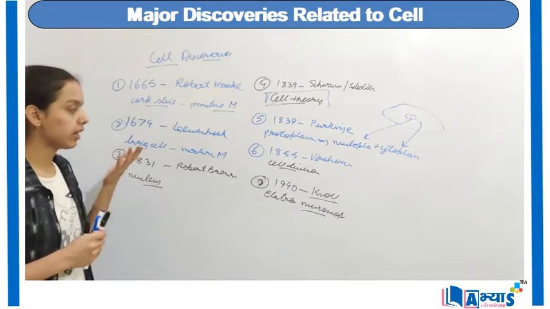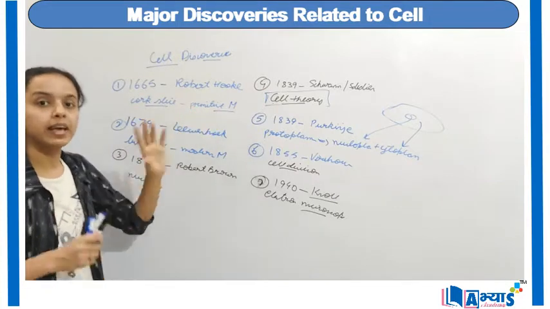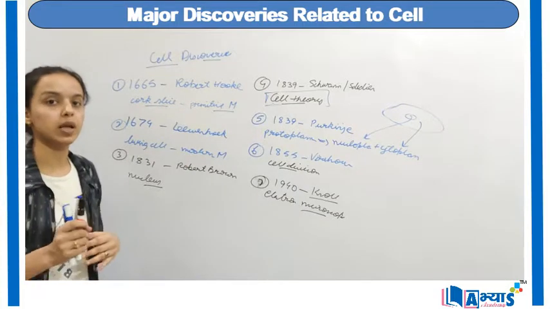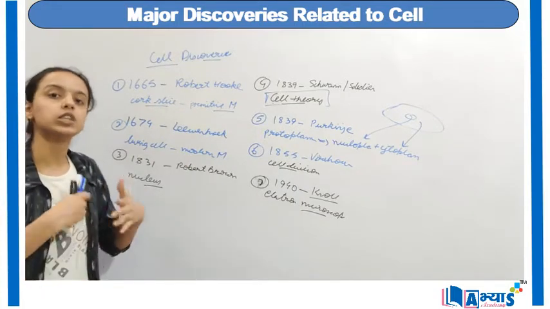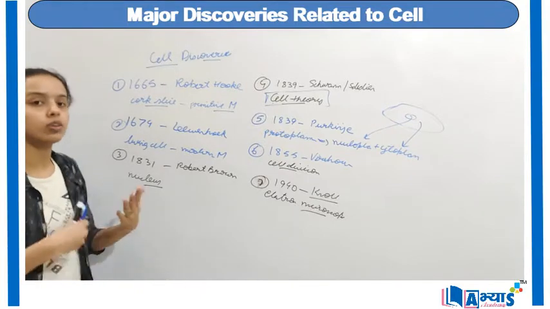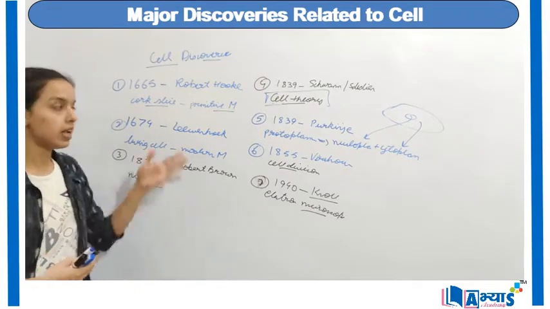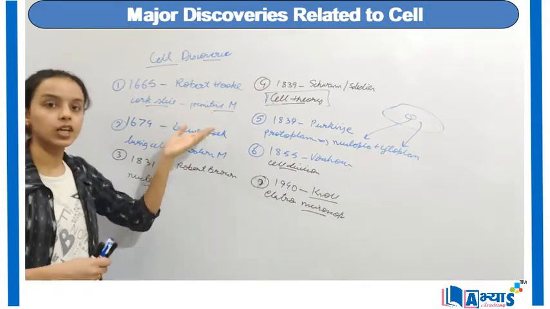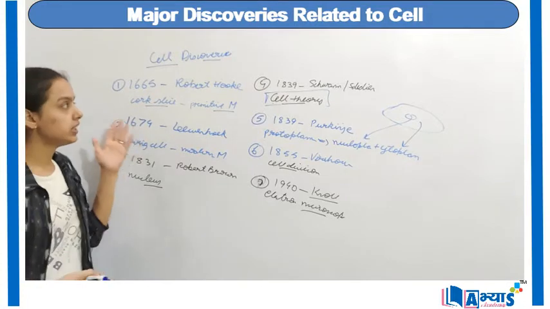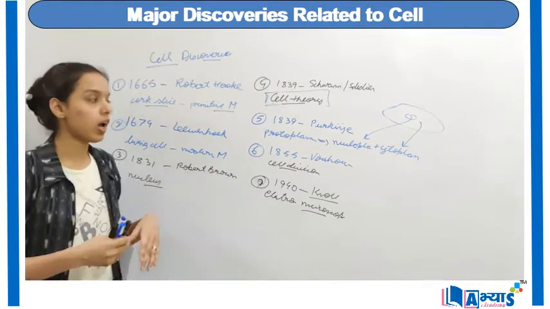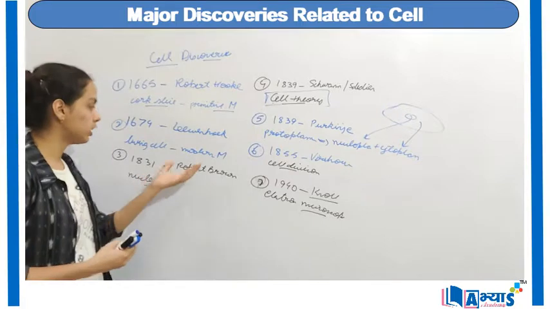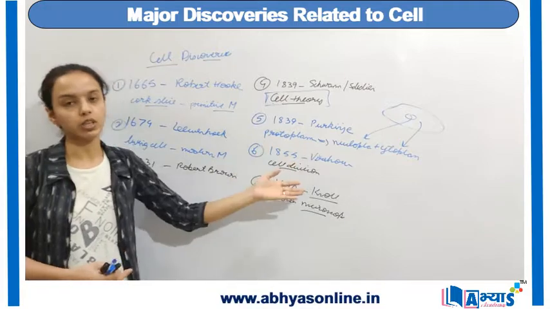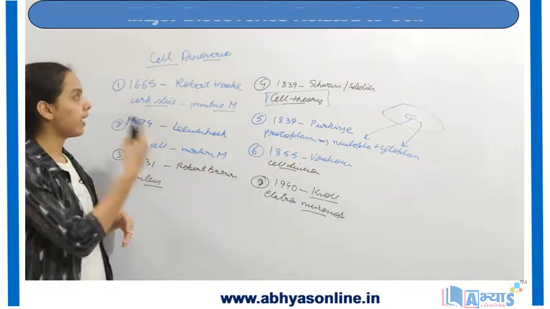So we can clearly see how, from a primitive microscope in 1665 and later with so many inventions, we finally came up to the living structure of the cell, which consists of many types of organelles. This is how the discoveries took place year after year. Every scientist took the help of previous scientists' studies to find out something new in the cell. This was the discovery of the cell, or how the major discoveries took place to find the nucleus and the protoplasm. This was the concept of the discoveries related to the cell.